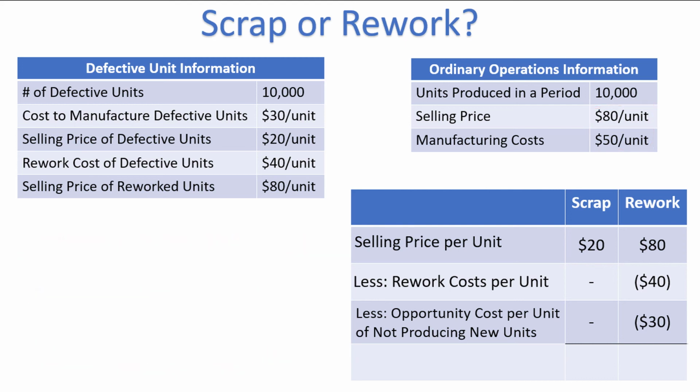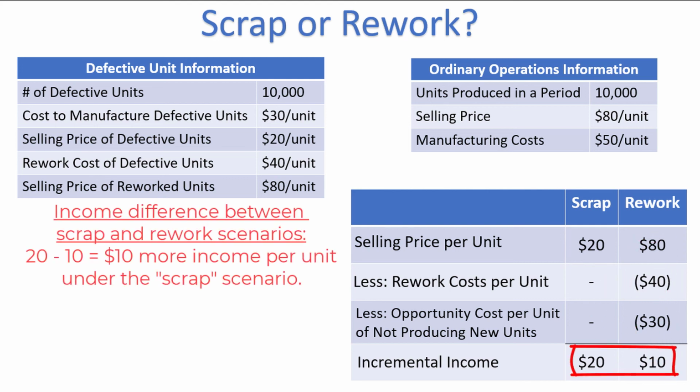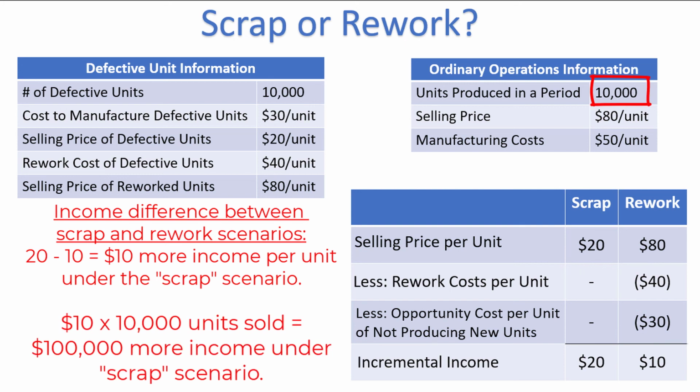So, under the scrap scenario, the incremental income is the $20 that the units are sold for. Under the rework scenario, the incremental income is the sales of $80 per unit minus the rework and opportunity cost of $40 and $30, which equals $10. The difference between the two income amounts is $20 minus $10, which equals $10. Multiplying by the 10,000 units, we get $100,000 more income that would be earned under the scrap scenario.